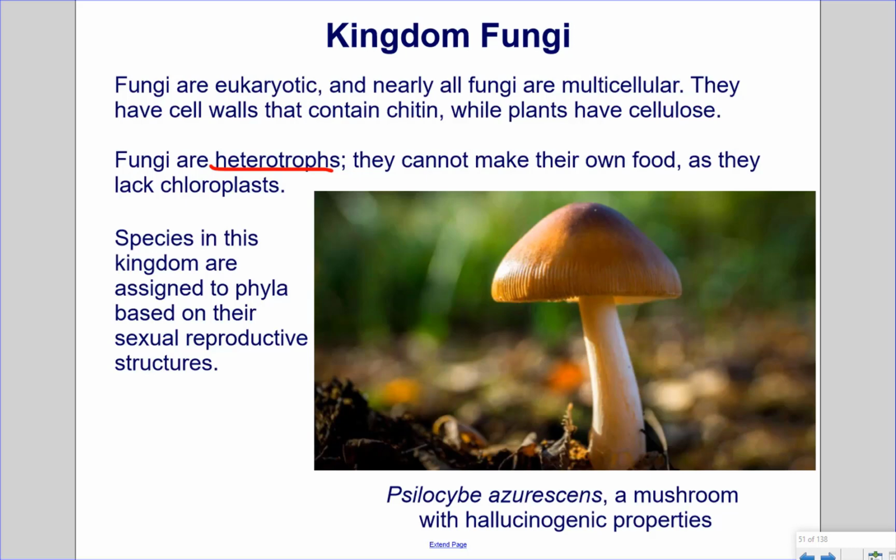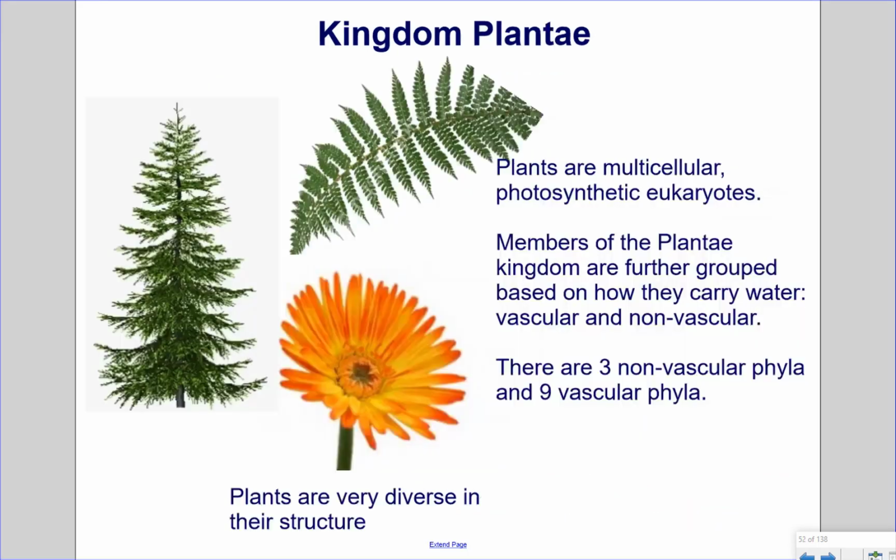Pictured here is Psilocybe azarescens, a mushroom with hallucinogenic properties. Kingdom Plantae. Plants are multicellular photosynthetic eukaryotes. Members of the Plantae kingdom are further grouped based on how they carry water, vascular and non-vascular. There are 3 non-vascular phyla and 9 vascular phyla. Plants are very diverse in their structure.